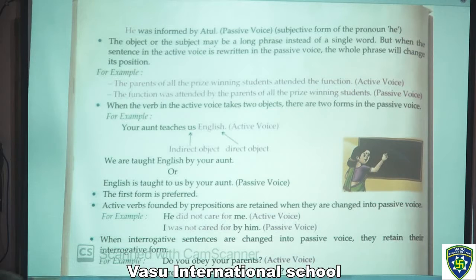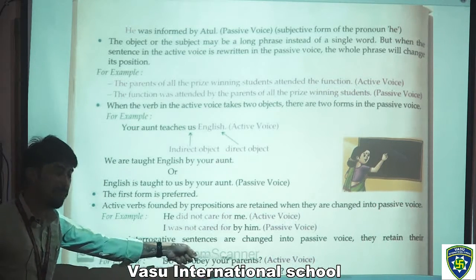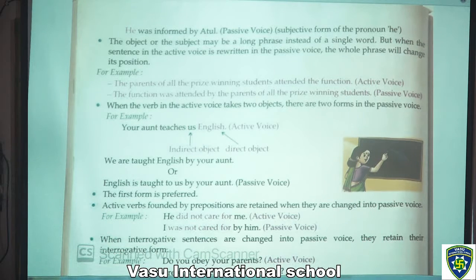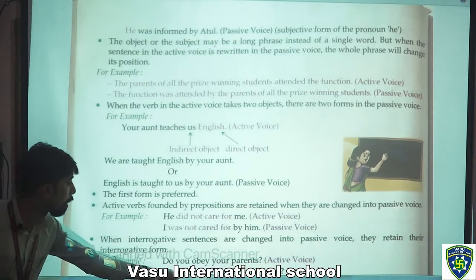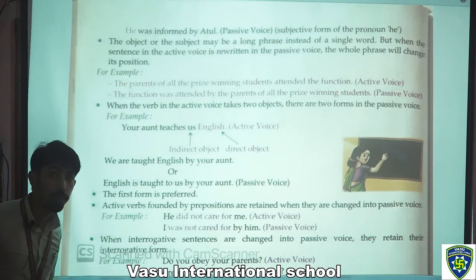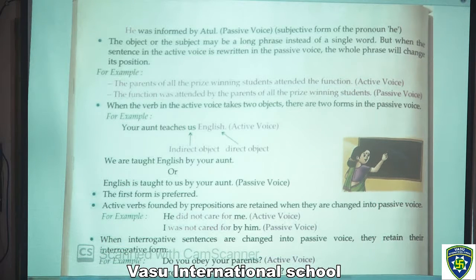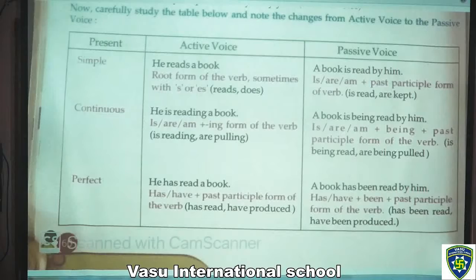When interrogative sentences are changed into passive voice, they retain their interrogative form. For example, do you obey your parents? That is active voice. We can convert it into passive, like, are your parents obeyed by you? That is passive voice. Next page. In the next page we have a table. Now carefully you have to study the table, and note the changes from active voice into passive voice.